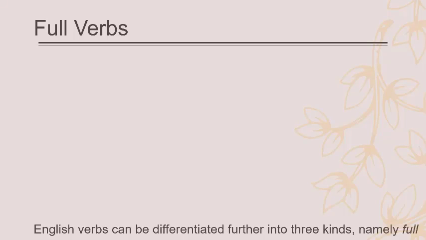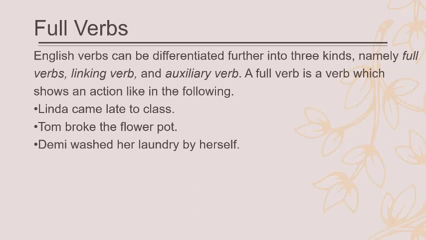Now we have several kinds of verbs in English. The most common, the highest number of verbs in English, are full verbs. Full verbs are verbs which show an action. English verbs can be differentiated further into three kinds, namely full verbs, linking verbs, and auxiliary verbs. A full verb is a verb which shows an action, like in the following.